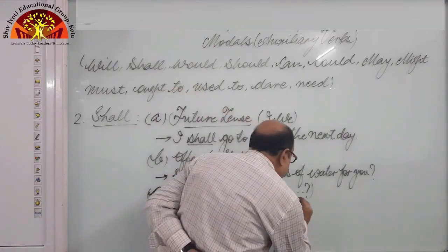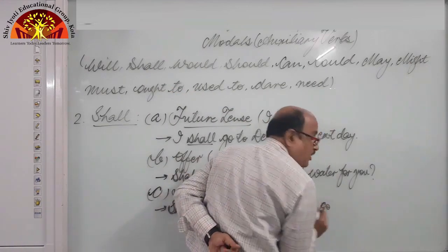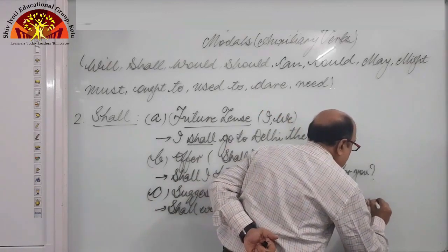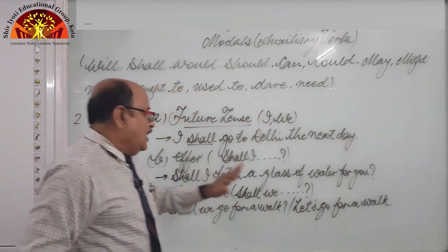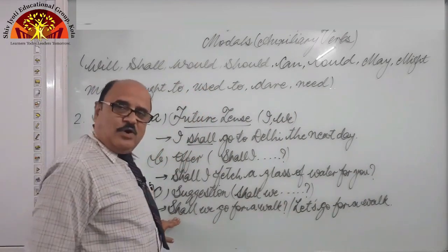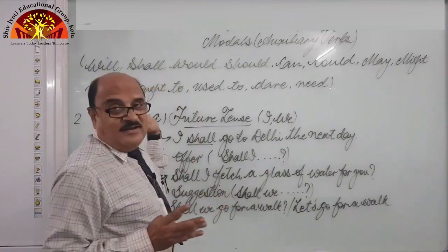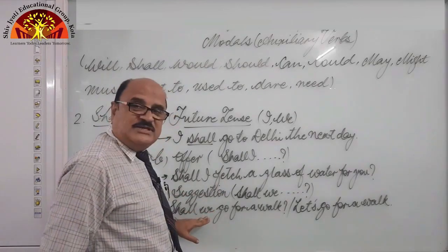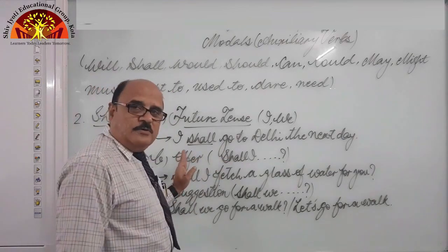Or its meaning is let us or let's go for a walk. You can see both are same. Let us, it means suggestion. Shall we, it also means suggestion. So both are same. But here we are learning modals. That's why I am telling you shall we expresses suggestion and shall I expresses offer.